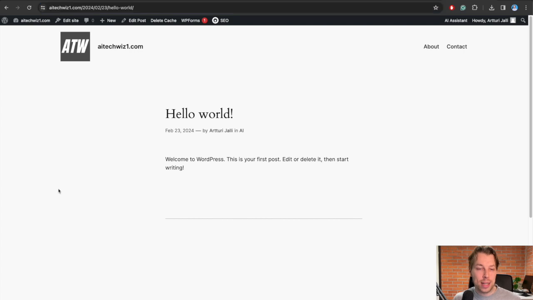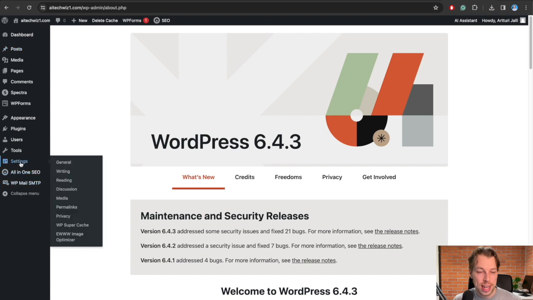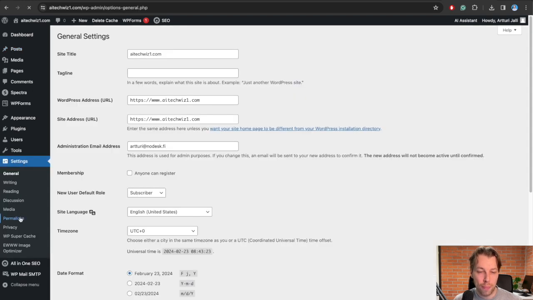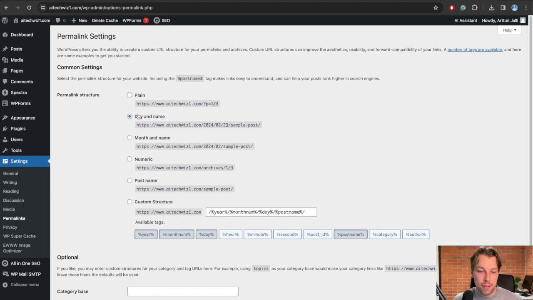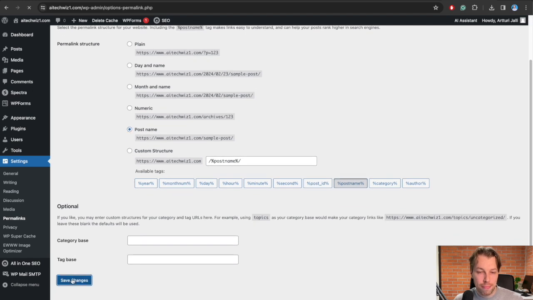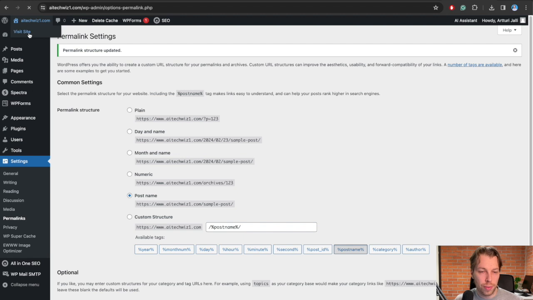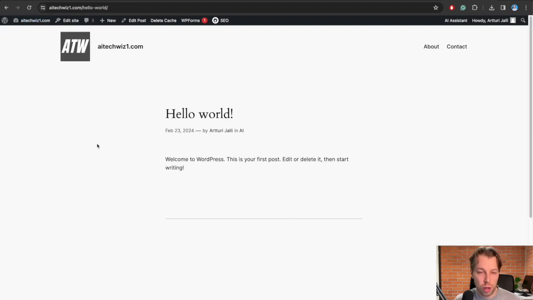And you can do this very easily by going to the left-hand side to the WordPress dashboard and then clicking on settings and clicking on permalinks. And now what you can do here is choose the permalink structure that says post name and then click on save changes. And now if we head over to the front page and click on this WordPress blog post example, we're actually going to see that now it just says aitechwith1.com/hello world. So this is perfect. Now the blog posts are also configured to be as short as possible when it comes to this URL slug.